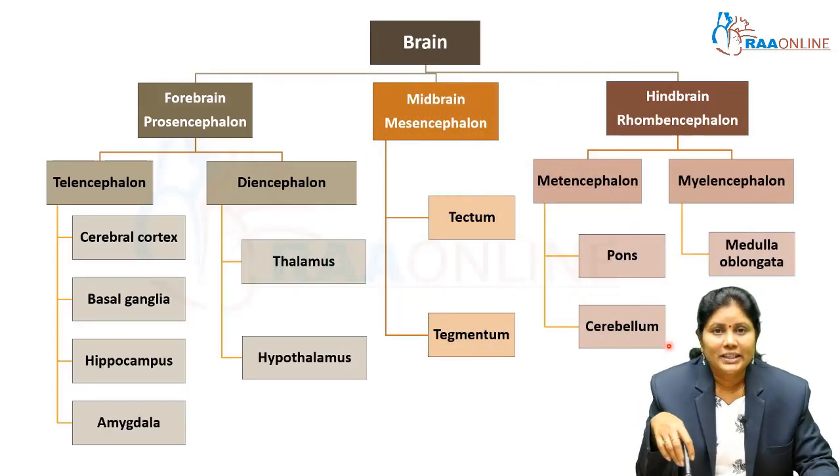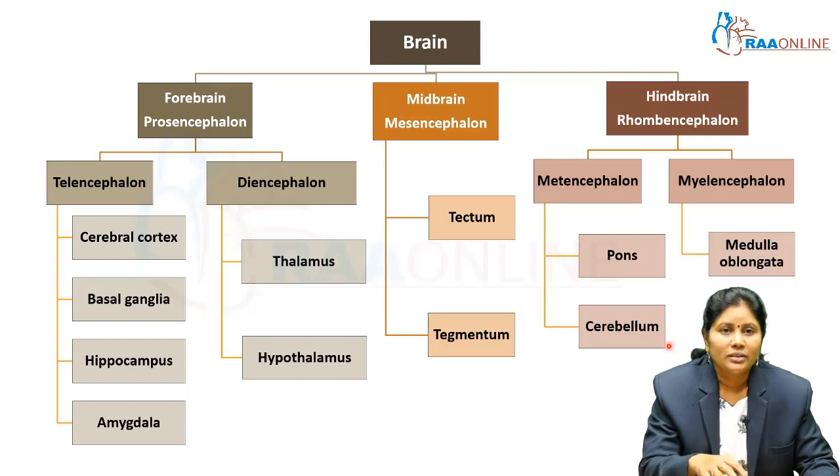This slide gives you the anatomical divisions of the brain. We divide it anatomically as forebrain, midbrain and hindbrain, alternatively called prosencephalon, mesencephalon and rhombencephalon. The prosencephalon is again divided into telencephalon and diencephalon. The telencephalon includes the cerebral cortex and the subcortical structures including basal ganglia, hippocampus and amygdala. And the diencephalon includes the thalamus and hypothalamus.